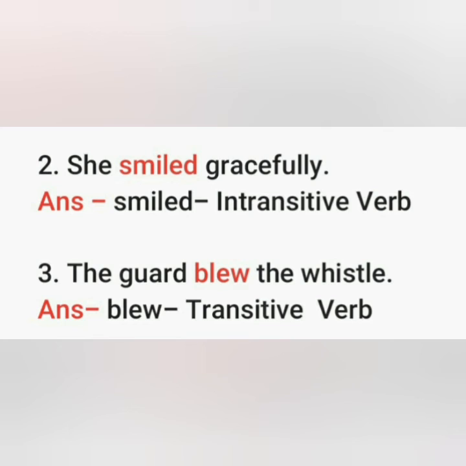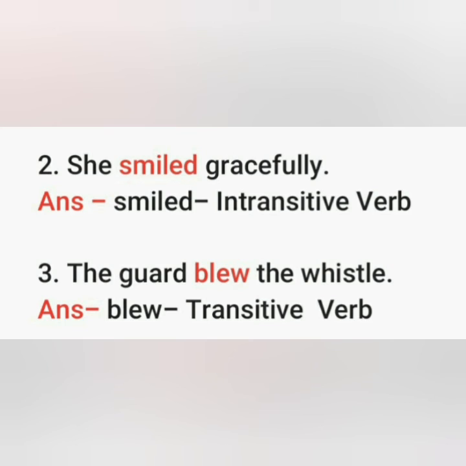Next example, number 2. She smiled gracefully. Here we have the verb smiled. If we write she smiled, it gives us complete sense without any object. Means it doesn't need any kind of object after the verb to complete the sense. So it is an intransitive verb.